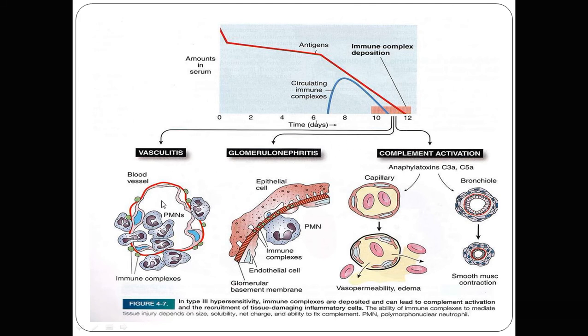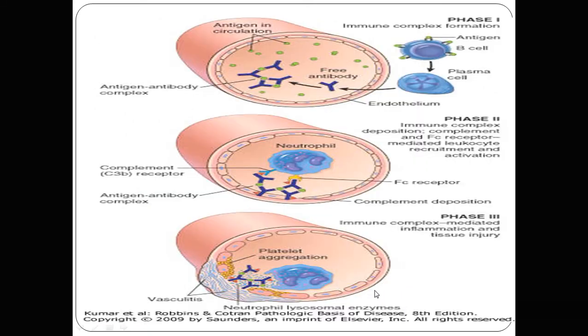Vasculitis means inflammation of the blood vessel. So there are neutrophils present around the blood vessel wall. There is deposition of the immune complex, the green color, and further aggregation of neutrophils around the immune complex. Glomerulonephritis: sometimes the immune complex deposits on the basement membrane of the glomerulus, which leads to glomerulonephritis. And the complement activation leads to increased blood vessel permeability and edema.